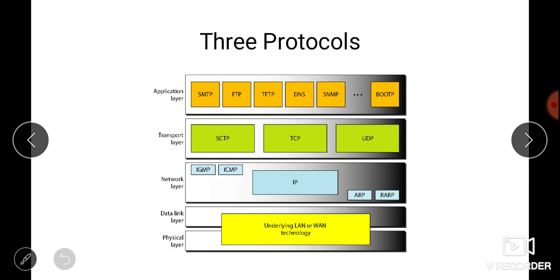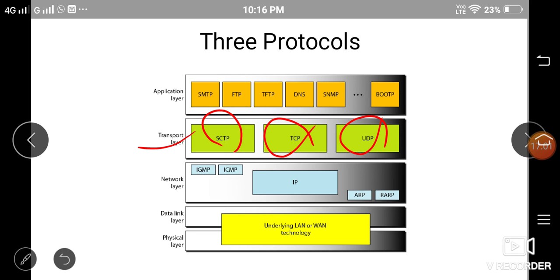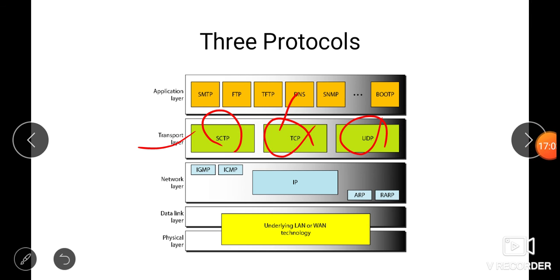Basically in the transport layer we have three protocols. These are the positions of the transport layer in the TCP/IP suite. SCTP, TCP and UDP, these three are the protocols which we are going to study. TCP is for connection oriented and reliable service, and UDP is for connectionless and unreliable service.